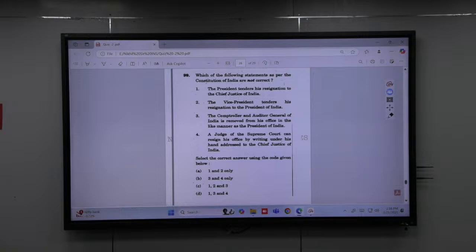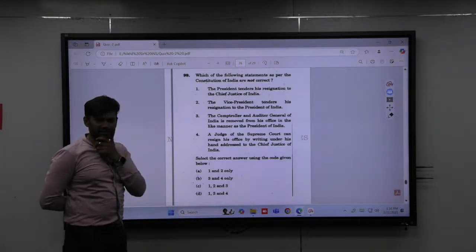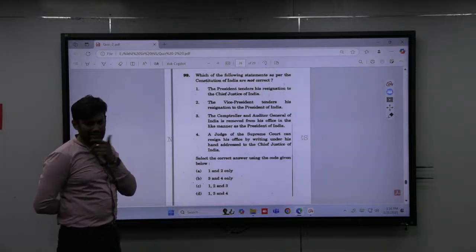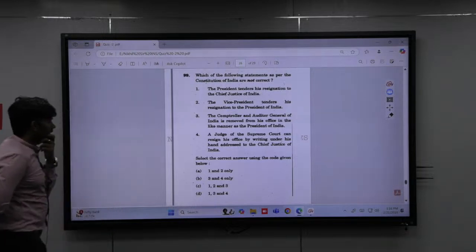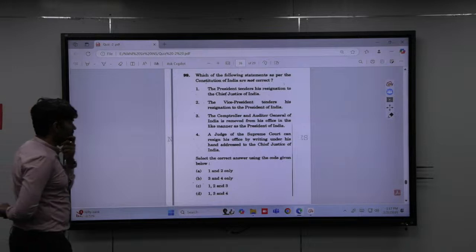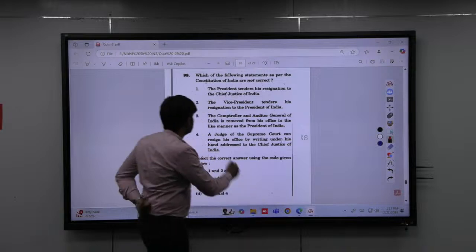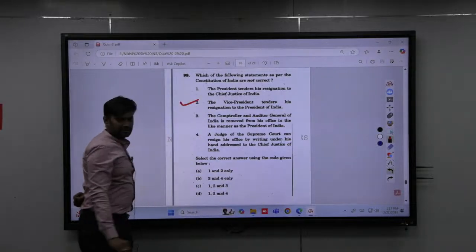Time up. So what will be the answer? For example, the President gives his resignation to the Chief Justice of India, right or wrong? It is incorrect. The Vice President tenders his resignation to the President of India, right or wrong? So basically it is correct.